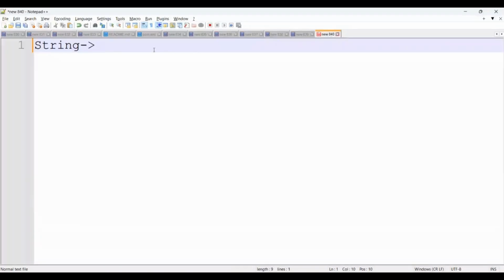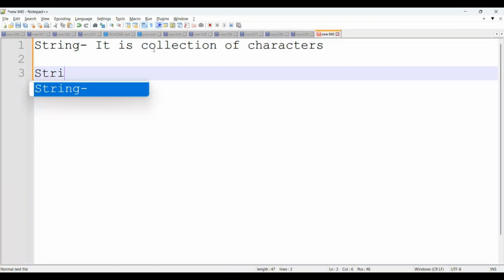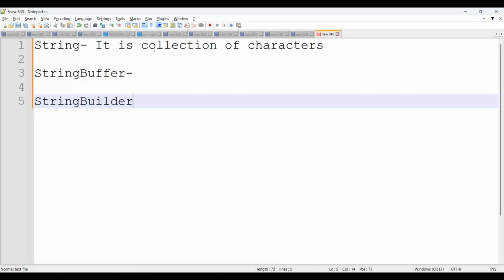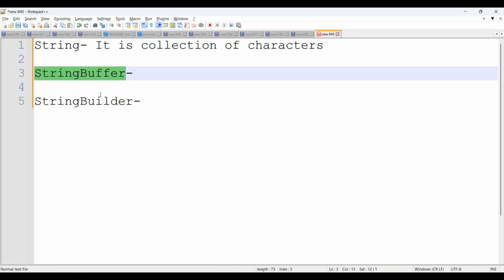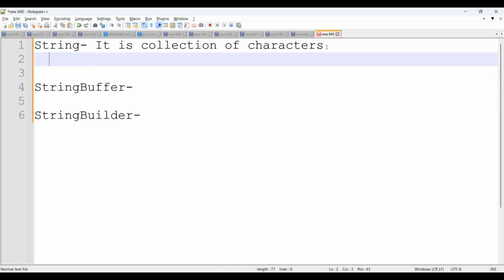String concept in Java. What is a string? A string is a collection of characters. That's called a string. There are 3 classes available: String, StringBuffer, and StringBuilder. String and StringBuffer came in Java 1.0 and StringBuilder came in Java 1.5. String itself, you can simply say, is an immutable class in Java.